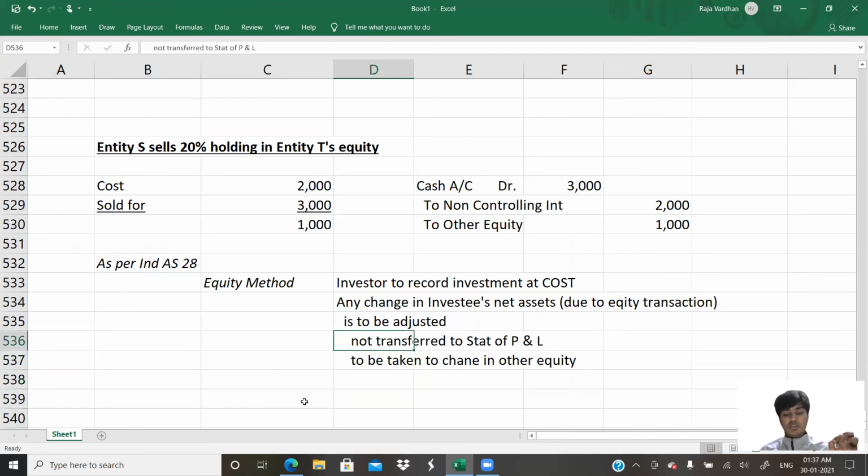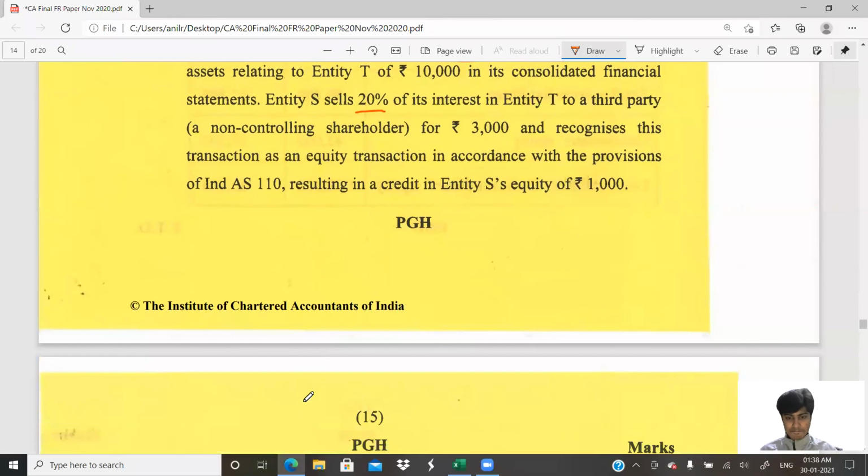And what goes to the statement of profit or loss? If there is any profit made by the investee, such share will go to the investor's profit or loss account. If there is any other comprehensive income made by the investee, such share will go to the other comprehensive income of the investor. But this is a change in equity, and it will always go to change in other equity. You get that?